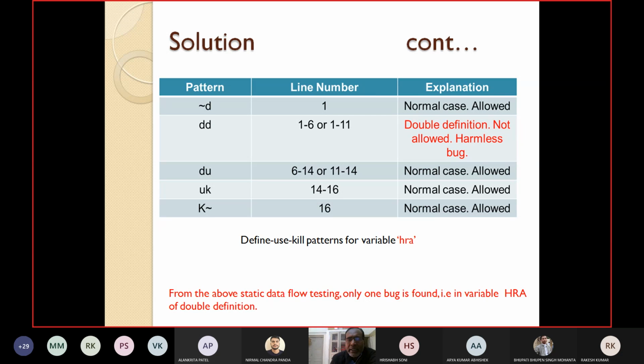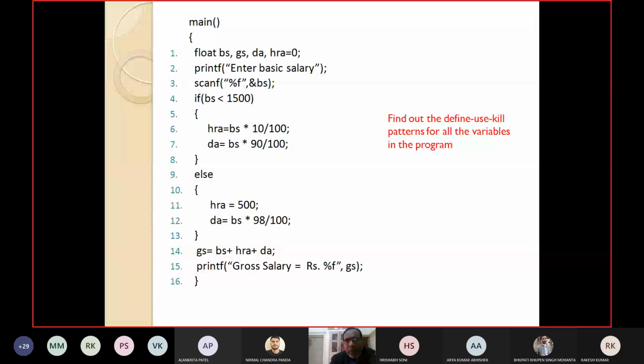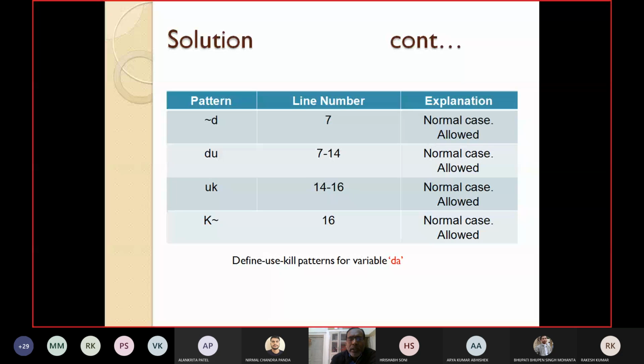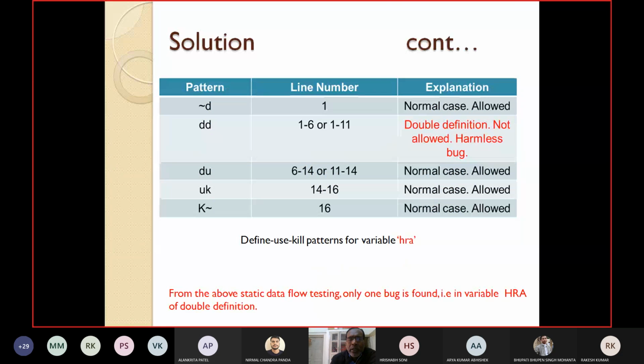This is a static technique because we are not running the code, but analyzing the code directly by performing static analysis. We are finding the bug just by analyzing the code without executing it. That's why this is known as static data flow testing.